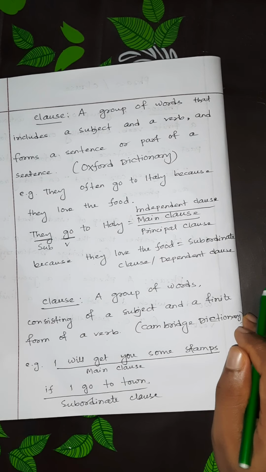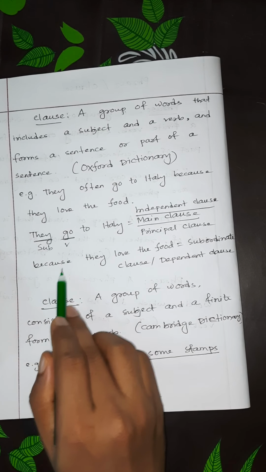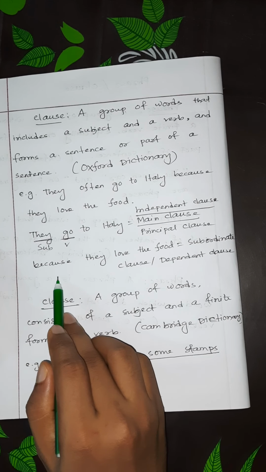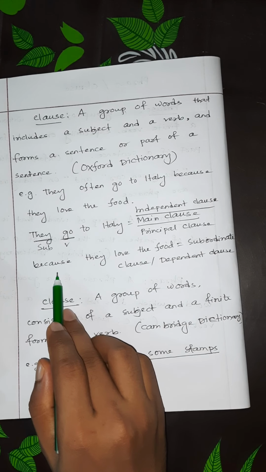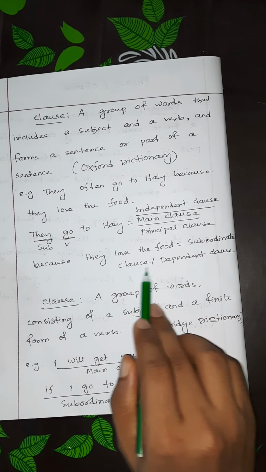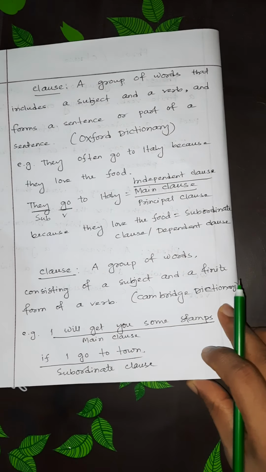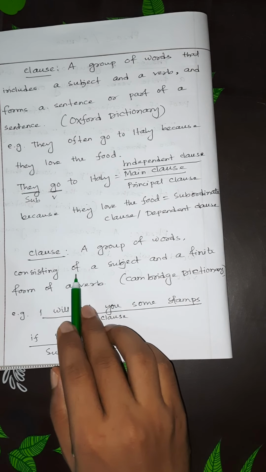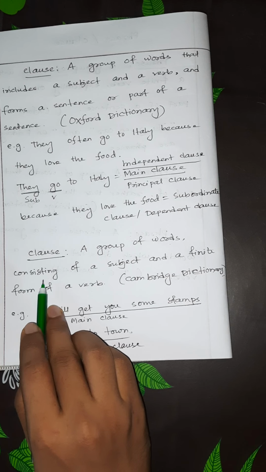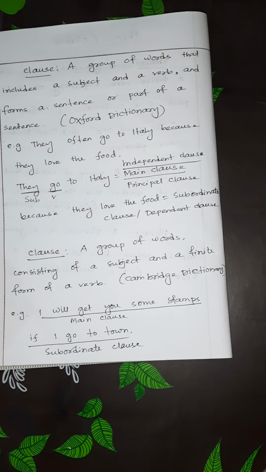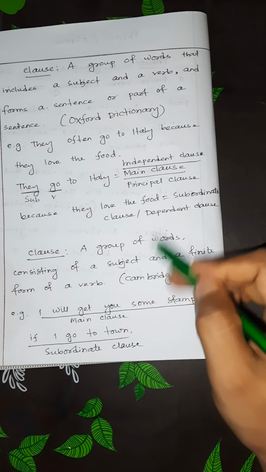Also we can say like this. In this part we can see there is because, and because is the connector or conjunction which is basically used to form a subordinate clause, which indicates cause. One more definition. According to Cambridge Dictionary, a clause is a group of words consisting of a subject and a finite form of a verb. It is also the same thing.